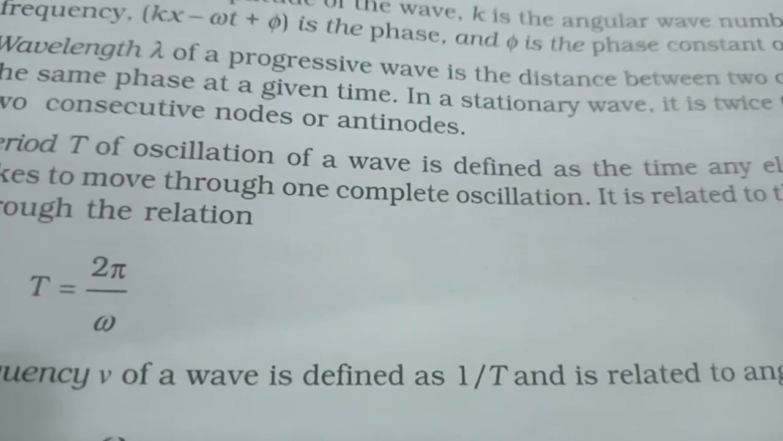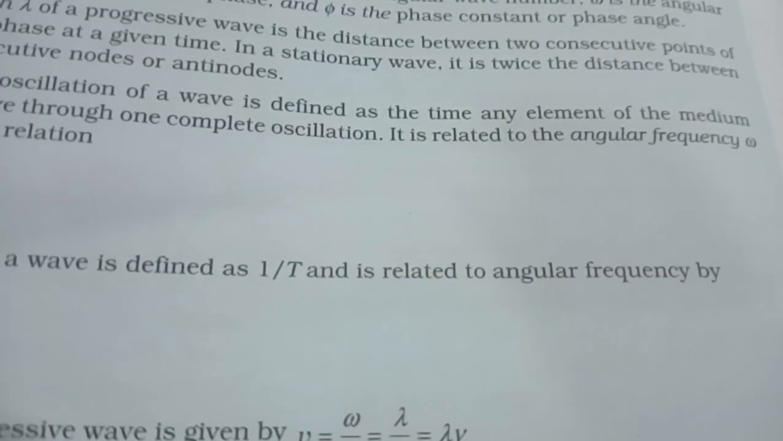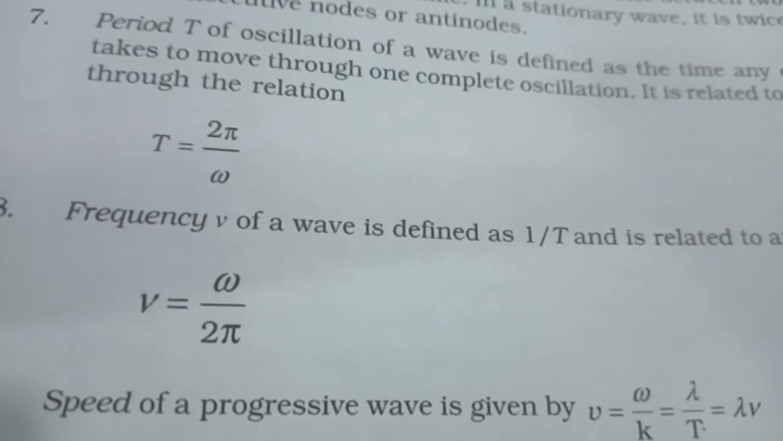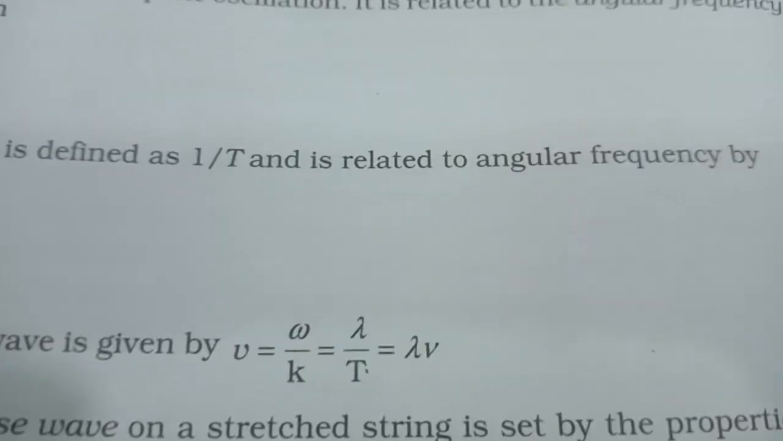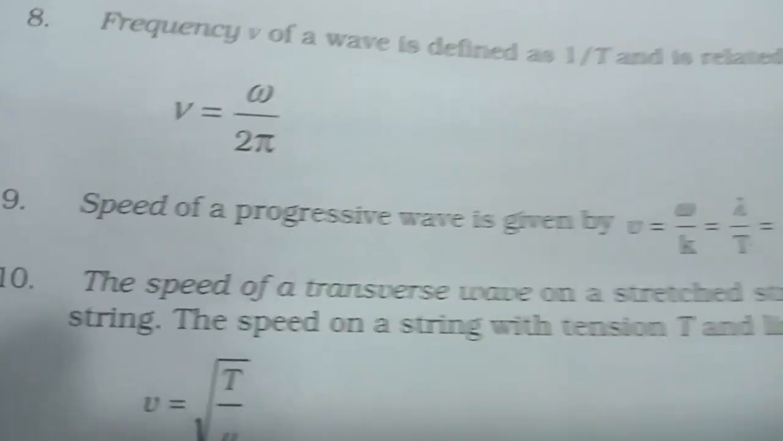Period T of oscillation of a wave is defined as the time any element of the medium takes to move through one complete oscillation. It is related to the angular frequency through the relation T = 2 pi upon omega. Frequency nu of a wave is defined as 1 by T and is related to angular frequency by nu = omega upon 2 pi.